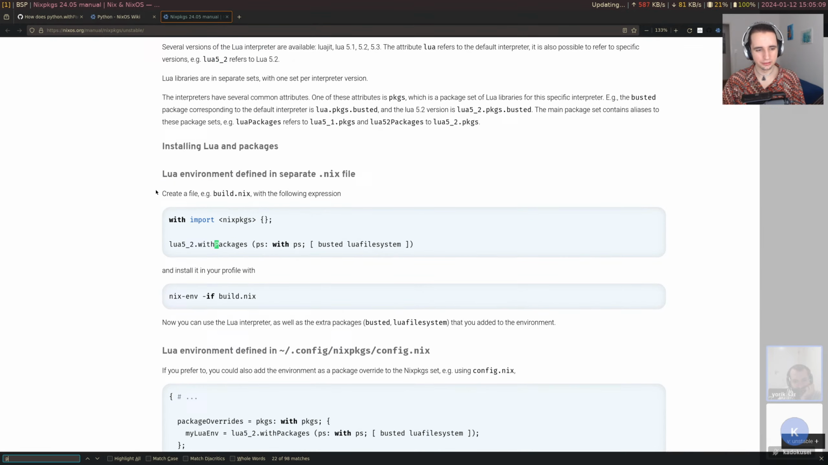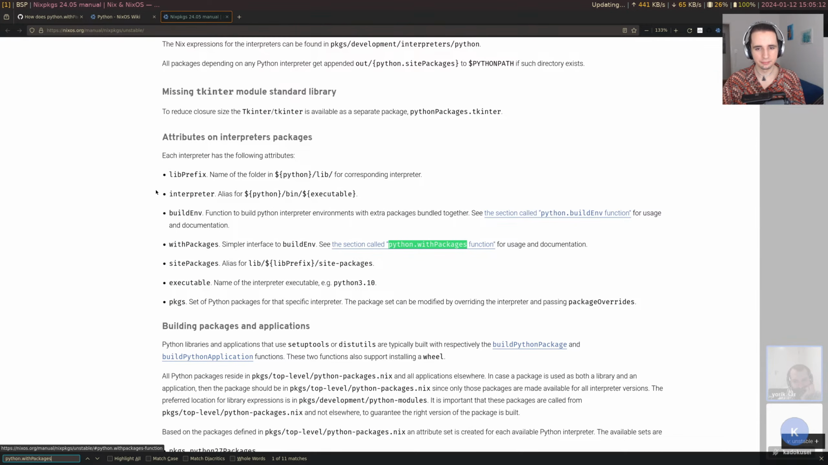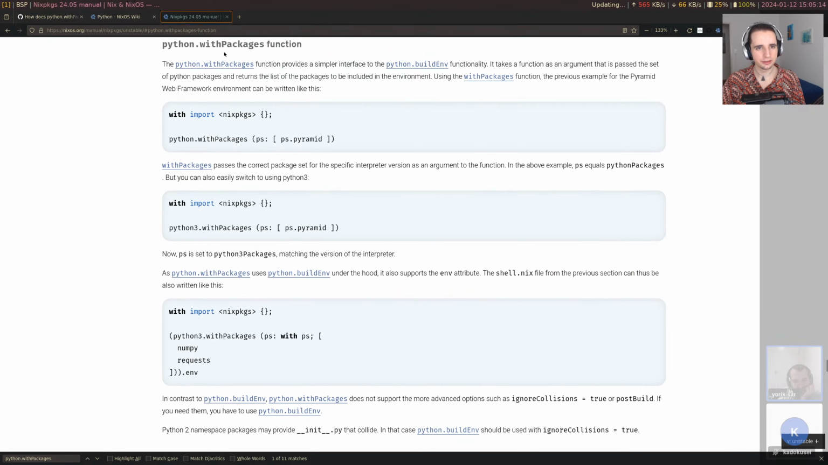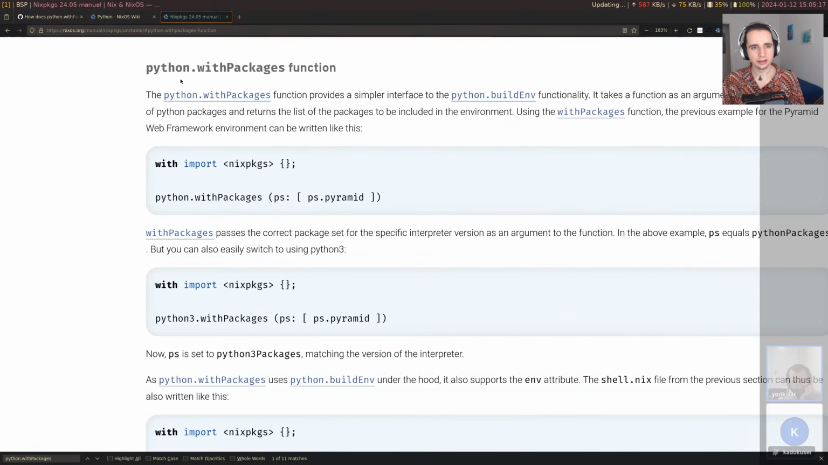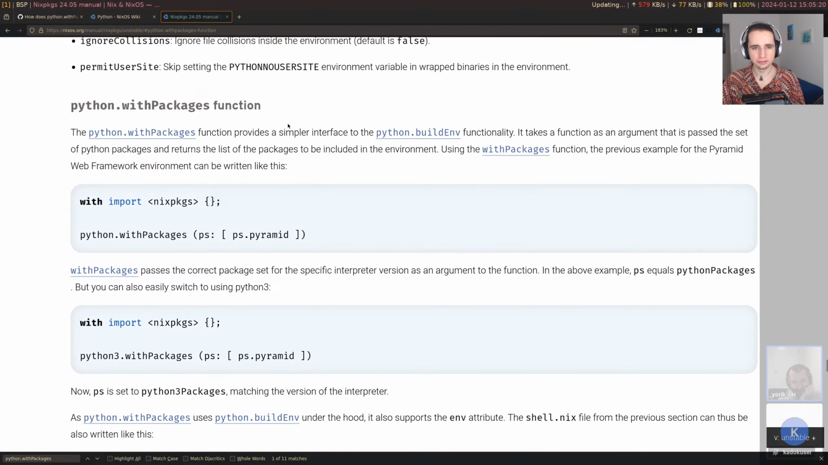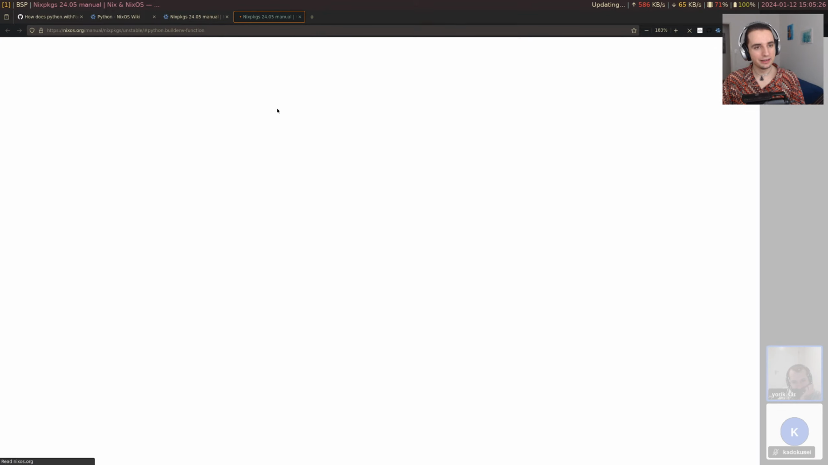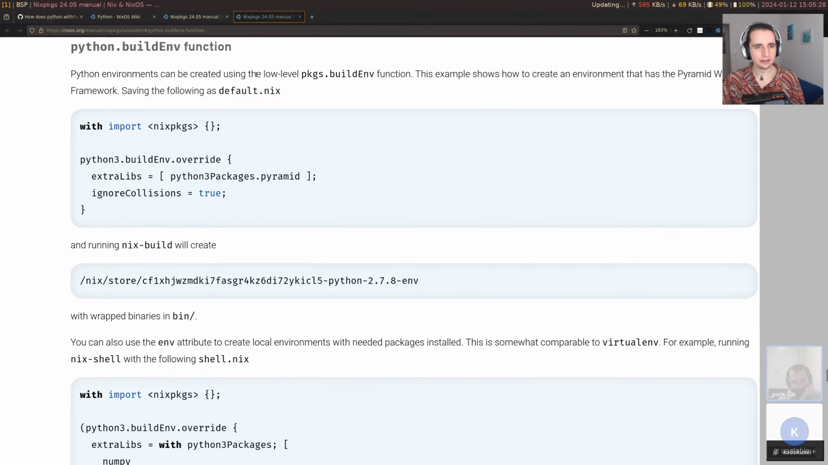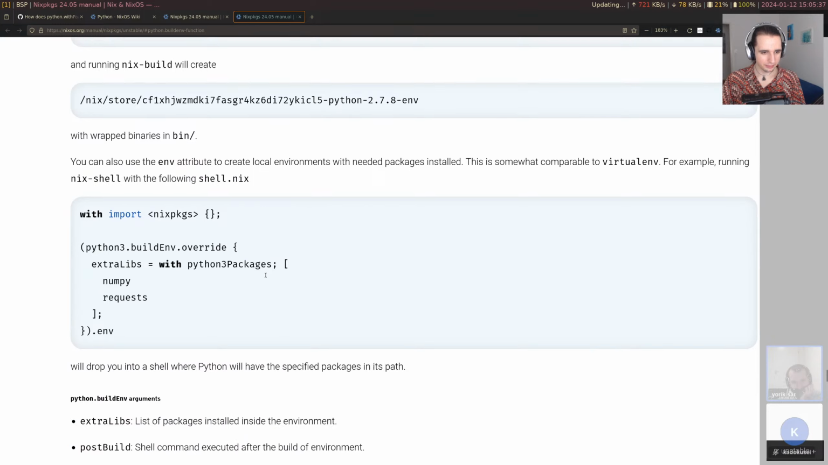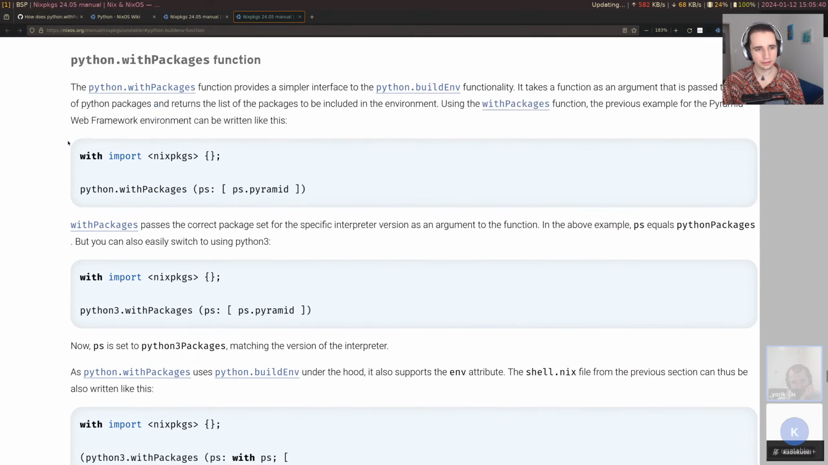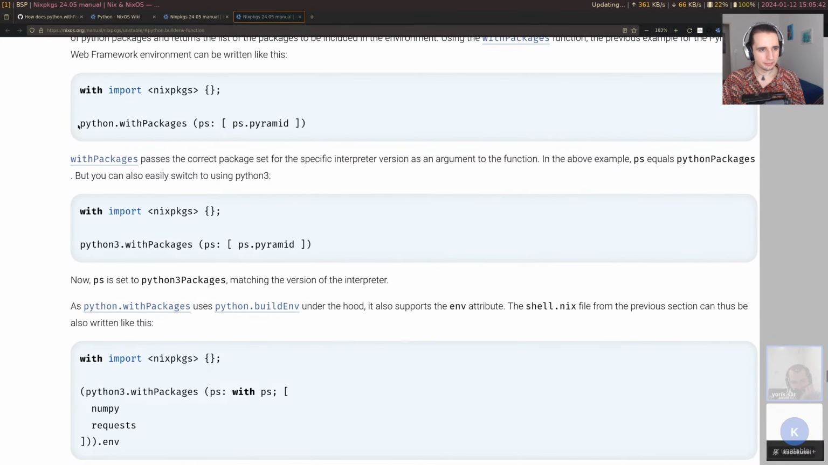Build wrappers. Okay, I'm going to search for python.withPackages. Oh, here, section python.withPackages. It provides a wrapper, a simpler interface to the buildEnv functionality. I guess we would have to look at what buildEnv does then. Python environments can be... it doesn't really say what it does. Does it show you how we can use it? Not really. Oh, and withPackages is right down here. Well, withPackages passes the correct package set for the specific interpreter. Okay.